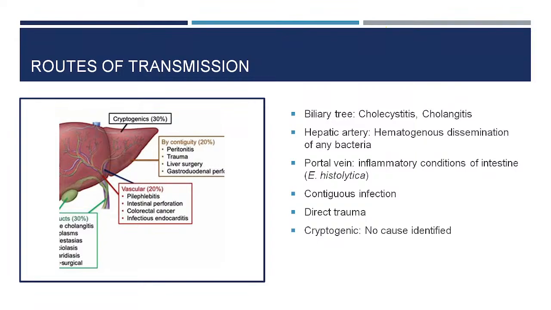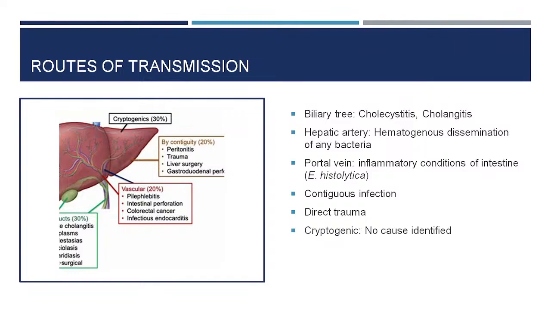One of the commonest reasons for liver abscess is also through the biliary tree. Any disease where there is inflammation of the bile duct or gallbladder, that is cholangitis or cholecystitis, cholecystitis for the gallbladder and cholangitis for the bile duct, biliary tree, can cause liver abscess.